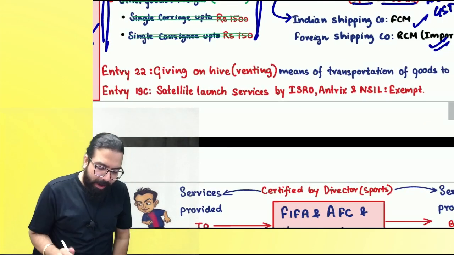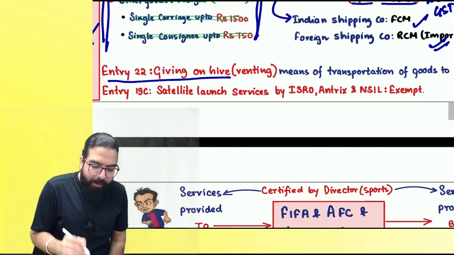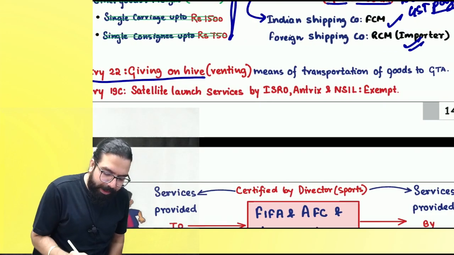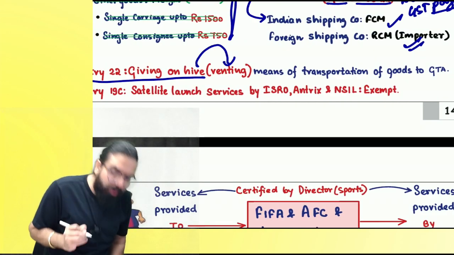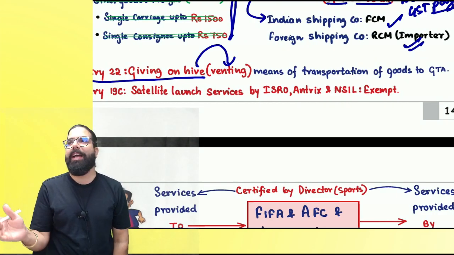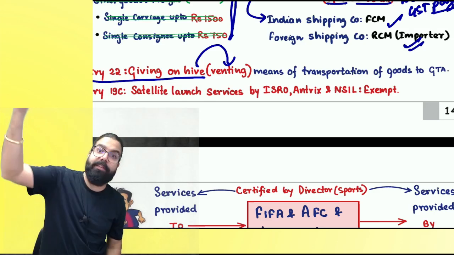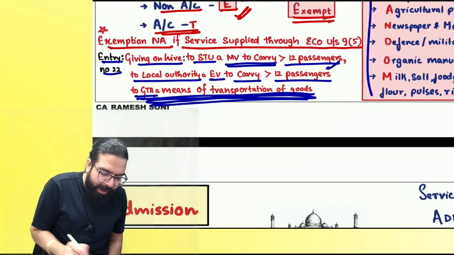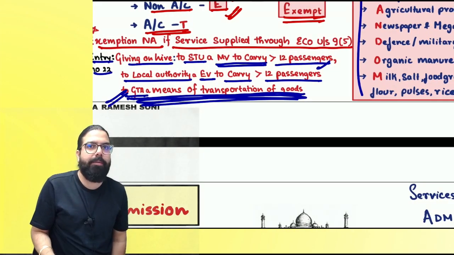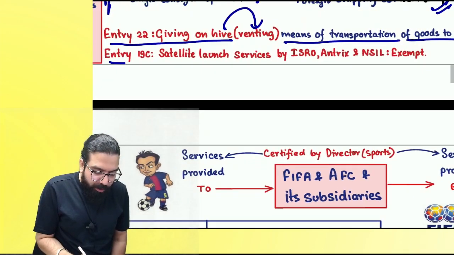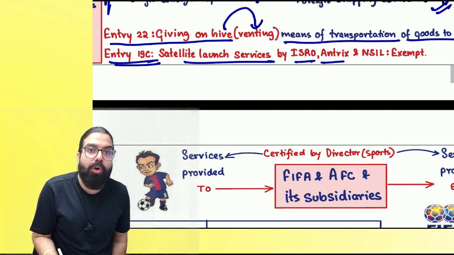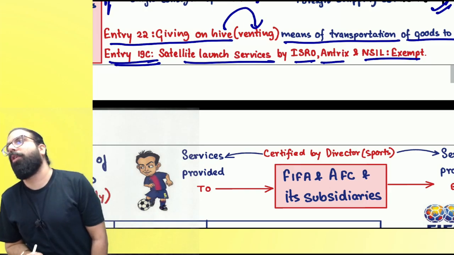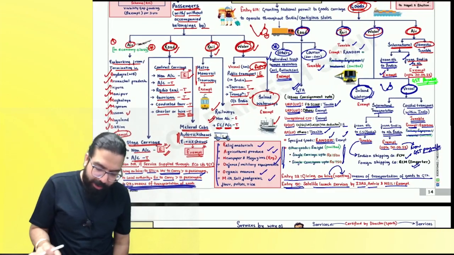Now on the right hand side, I have gone ahead and told giving on hire, the same thing repeated. Giving on hire includes renting also. Arey, giving on hire means what? Renting. This clarification also was given by the government. That means of transportation of goods to GTA, actually this is repeat. Can I go ahead, everyone? Now, sir, satellite launch services are given by ISRO, Antrix, NSIL, New Space India Limited. Baba, satellite launch services are always exempt. Can we go ahead, everyone?